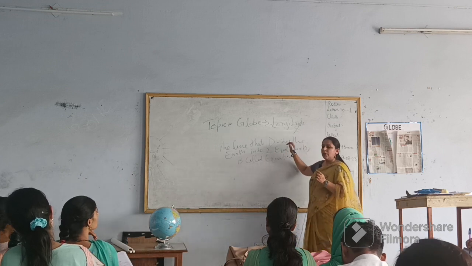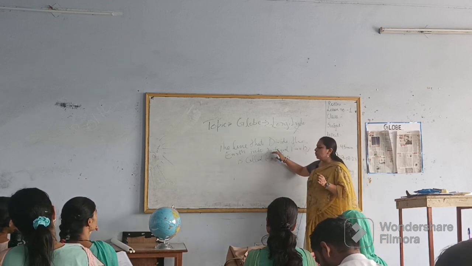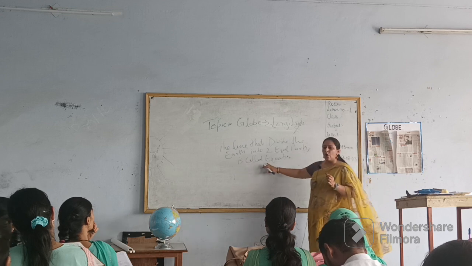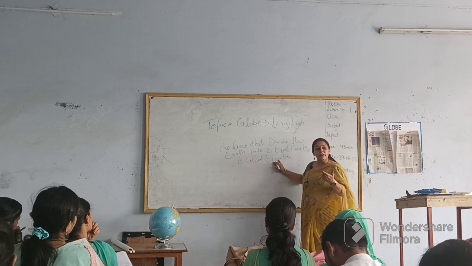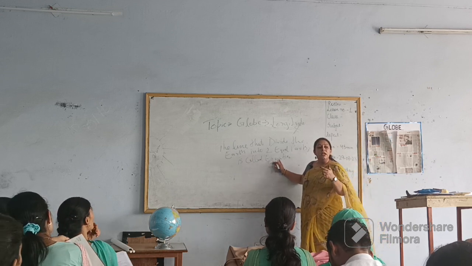So the line that divides the earth into two equal parts is called the equator. What is it called?